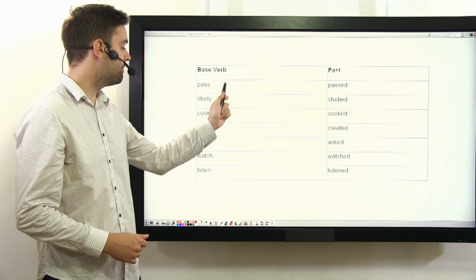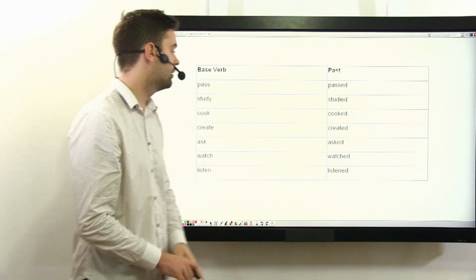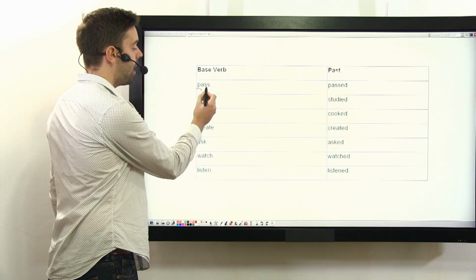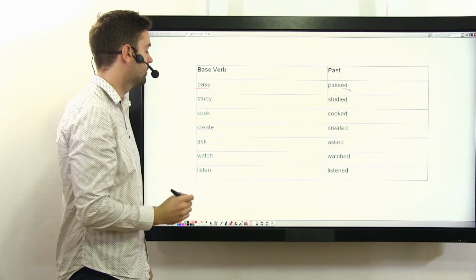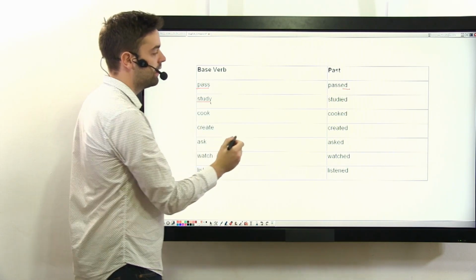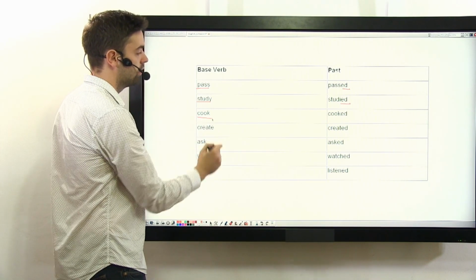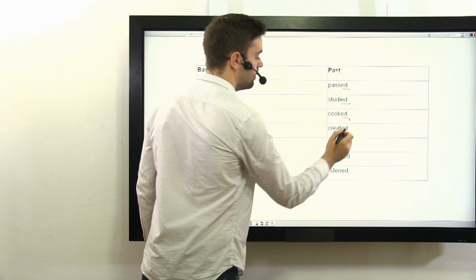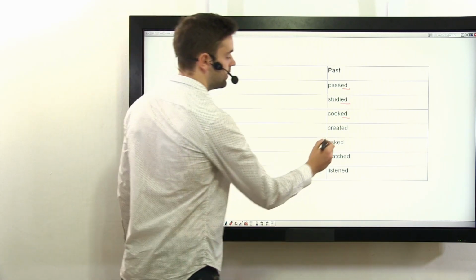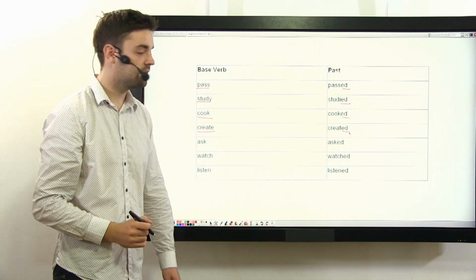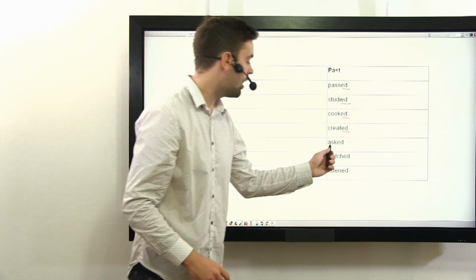So here we have some verbs in which we've got the present and the past. If you look here, we have pass, and then we have past. We have study, and then we have studied. We have cook, and we've got cooked. We've got create, and created is the past. Ask, asked.